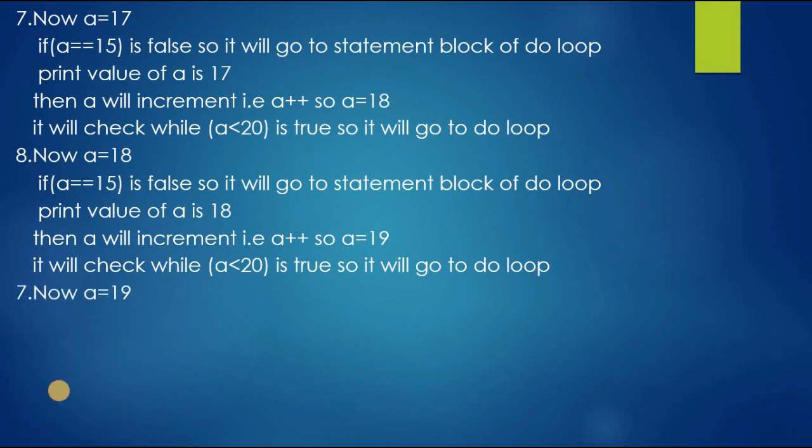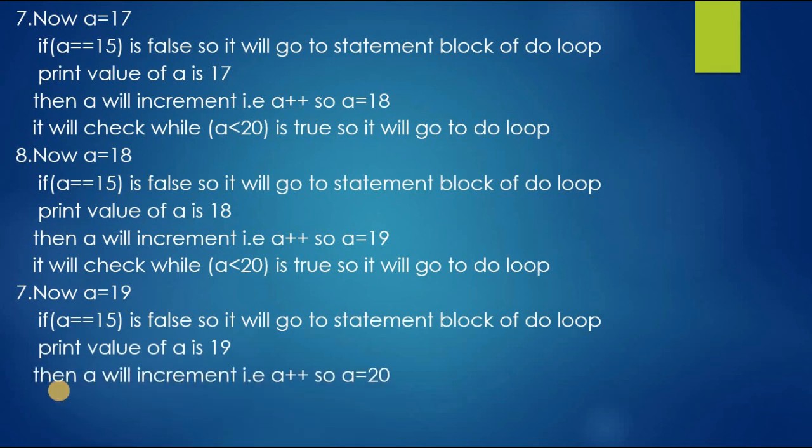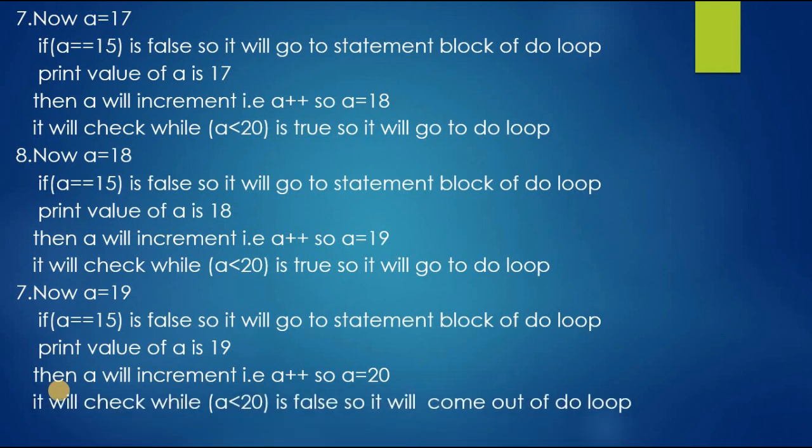Now a is 19, the if condition is false here, so it will go to the do loop statement block and print the value of a is 19. Then a will be incremented, a is 20 now and it will check the while condition. The while condition a less than 20 is false here, so it will come out of the loop and stop the execution. This is how the goto statement works here.